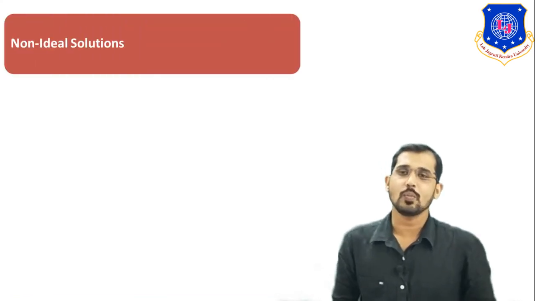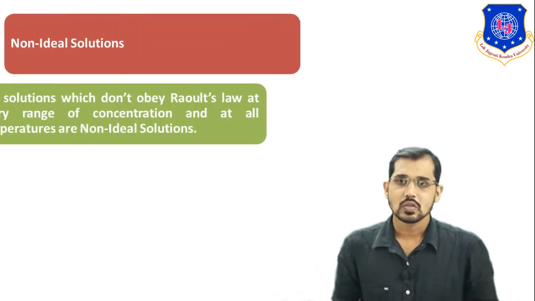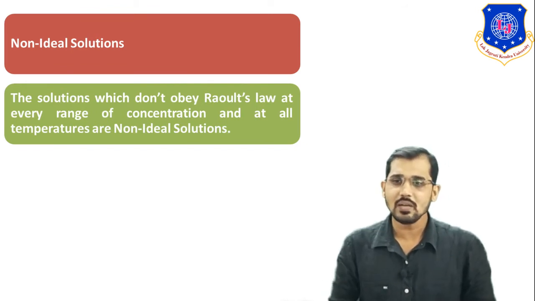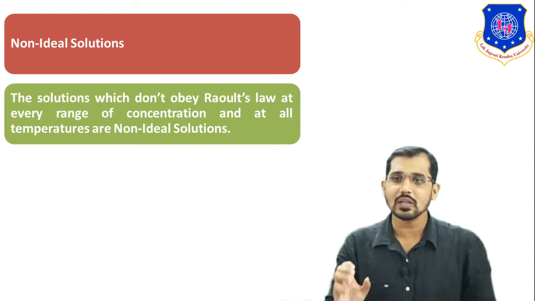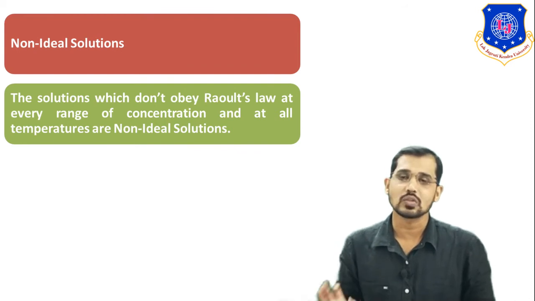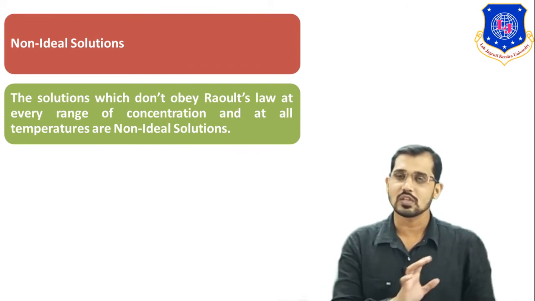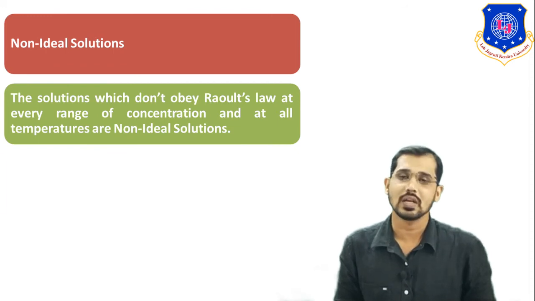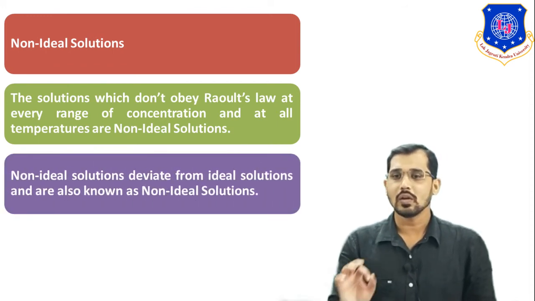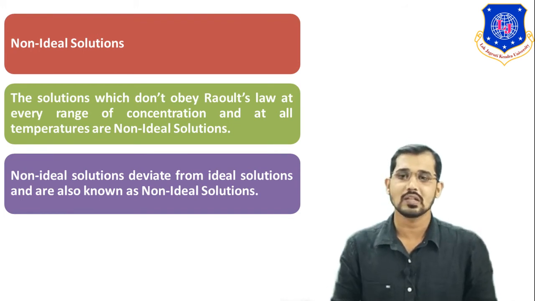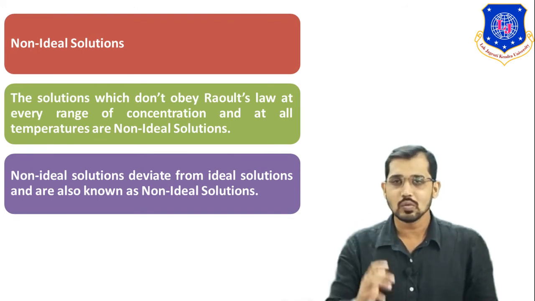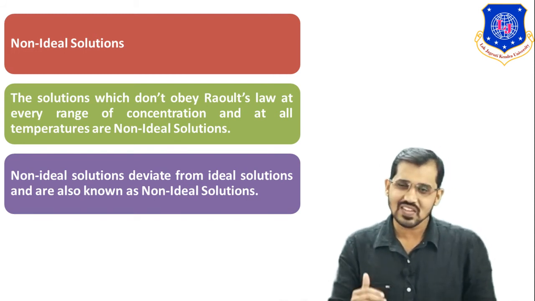Now we will see the next topic, that is non-ideal solution. So what is the meaning of non-ideal solution? You can see on the screen, the solution which doesn't obey Raoult's law at every range of concentration and at all temperatures is nothing but a non-ideal solution. Means the solution which does not obey Raoult's law is known as the non-ideal solution. A non-ideal solution deviates from the ideal solution. Whenever any solution deviates from Raoult's law, that is nothing but a non-ideal solution.